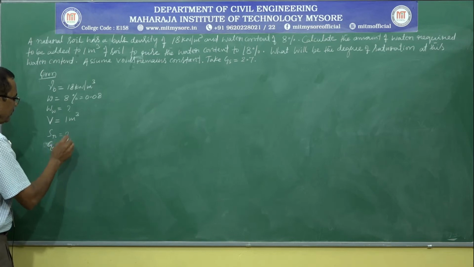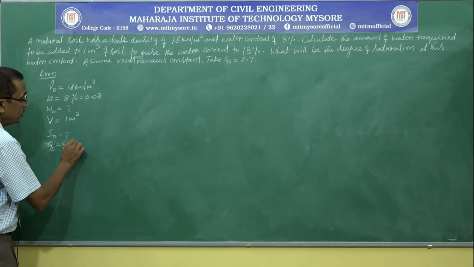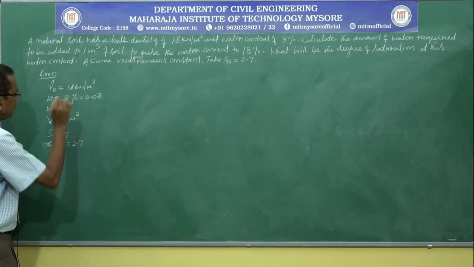GS is nothing but specific gravity of soil solids, that is equal to 2.7.